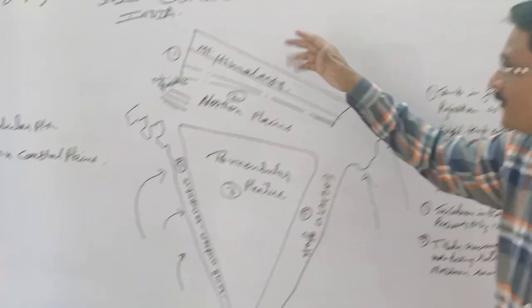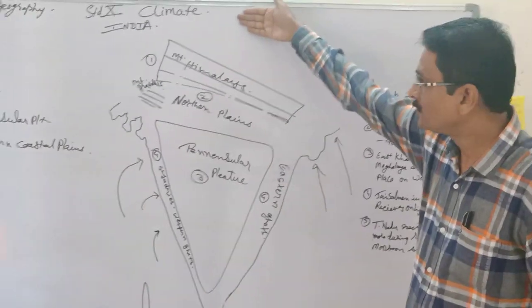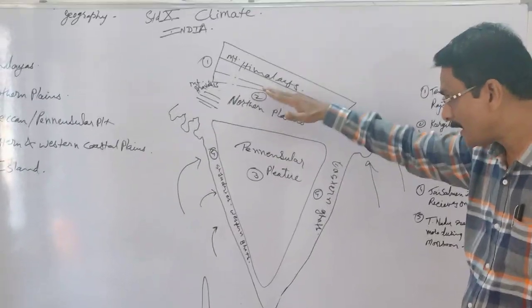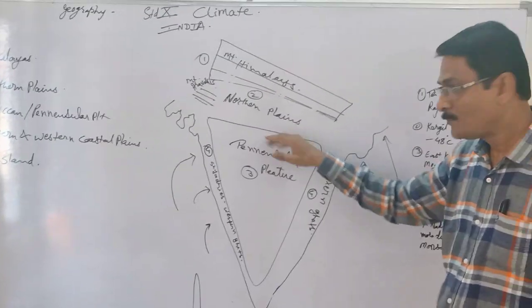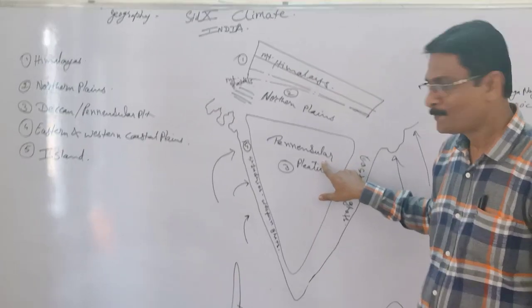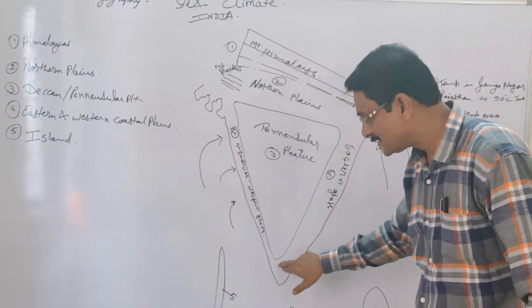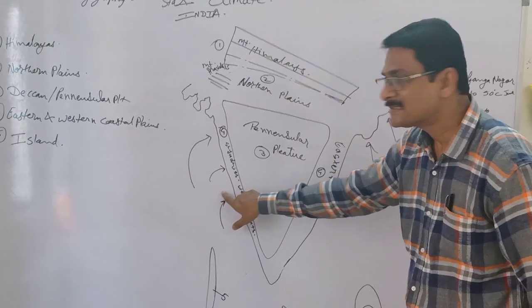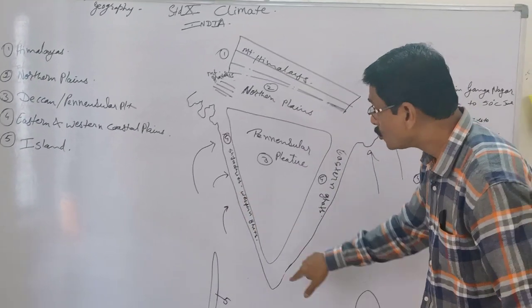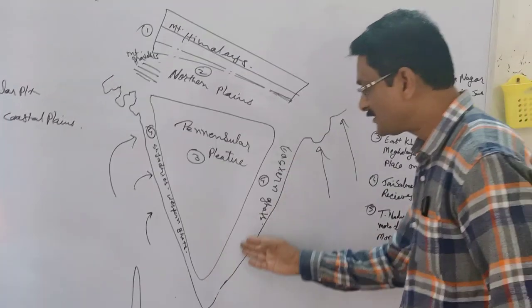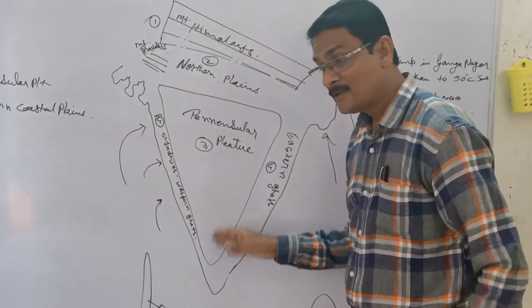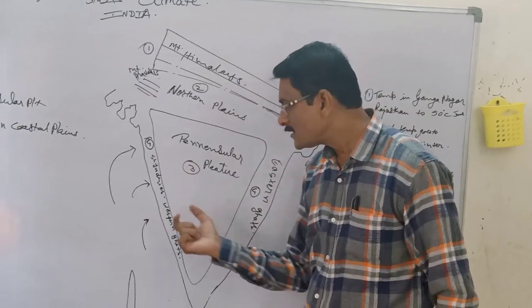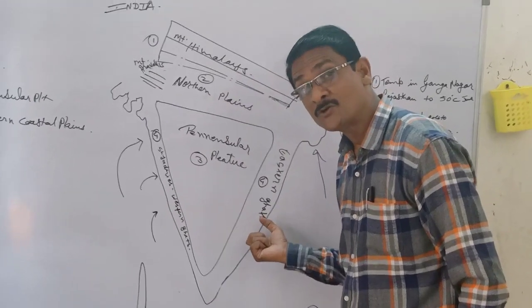Starting to understand it: Himalayas to the extreme north, followed by Northern Plains, that is the foothills of Himalaya up to Peninsular Plateau. This is also known as Deccan Plateau. The Peninsular Plateau tapers towards the south, and the area adjoining the Peninsular Plateau till the sea is coastal areas. Here we have the Eastern Ghats, here the Western Ghats, and up to the water body is the coastal plain. These are the major introductions as a physiographic division.